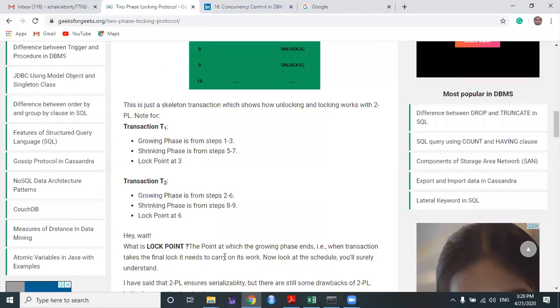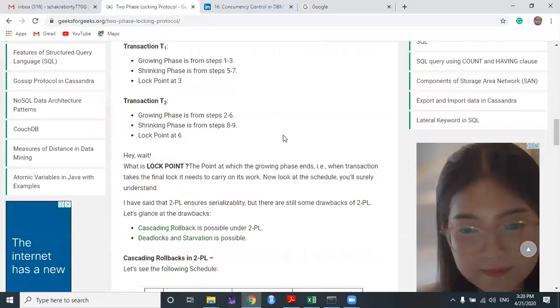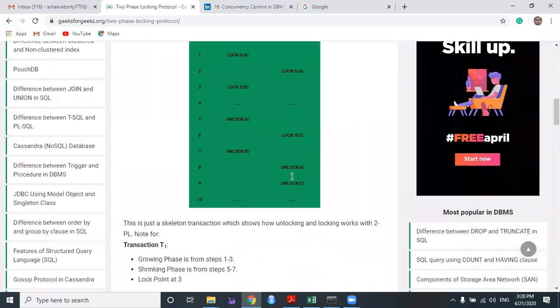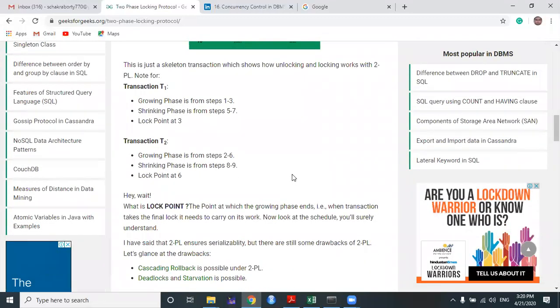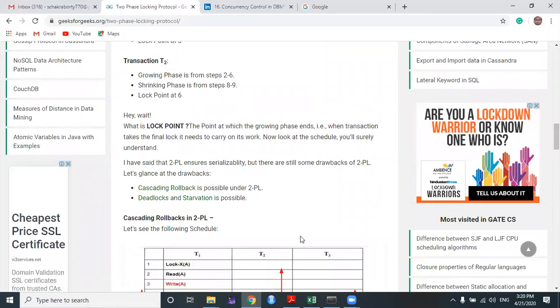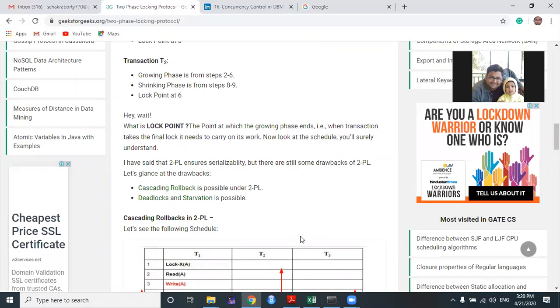So this thing has been discussed here. Two-phase locking has come multiple times into the exam, and you will have to give such a simple example to discuss two-phase locking. You can understand that the locking phase has been distinguished in two different ways. The first phase, the growing phase, is only for getting a lock, and the shrinking phase is only for releasing a lock.